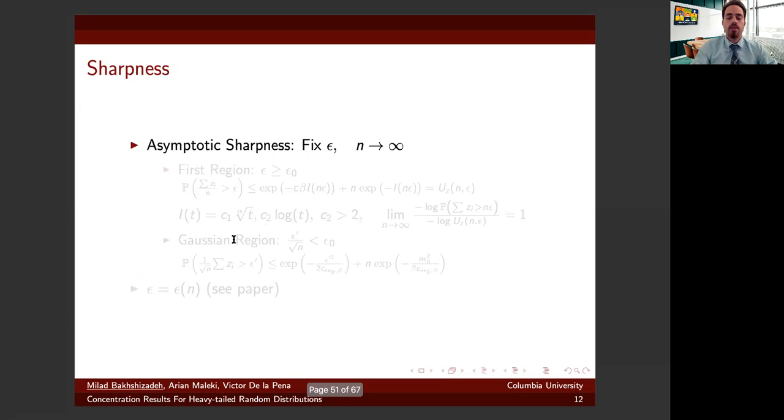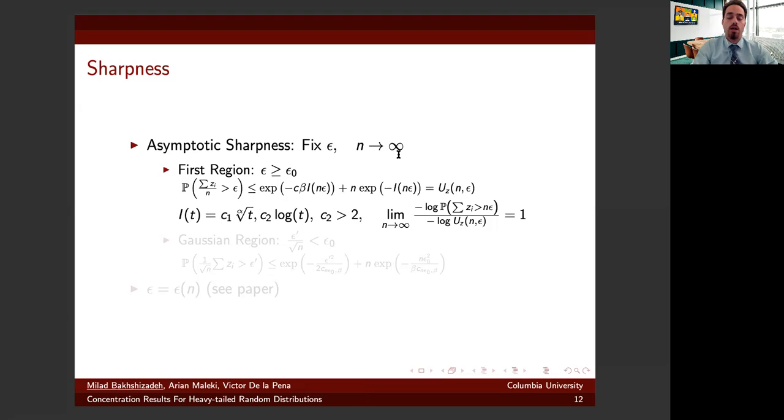As I mentioned, it's important to show the sharpness of the result. To do so, we're going to fix epsilon, send n to infinity, and actually assess the sharpness of our inequalities. So in the first region, recall that this is the inequality that is given by our result.